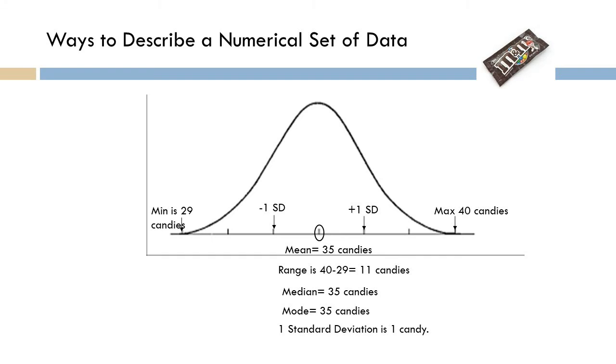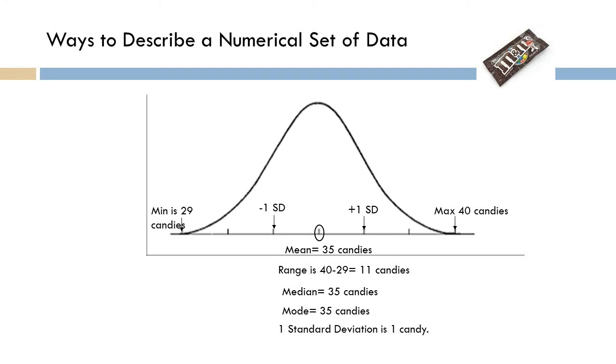Now, we find that the mean or the average per bag is 35, and you can see that on this bell chart here, mean of 35 candies. We also find that the bag count deviates anywhere from 29 to 40, so it's a range of 11 candies depending on the bag. Next we find the median: 50% of the bags have a count from 29 to 35 candies in them, and the other 50% have between 36 and 40. So the median, or the middle point, is about 35 candies.